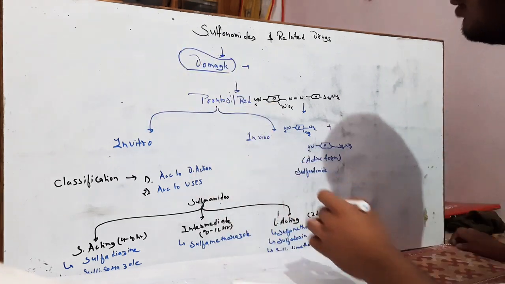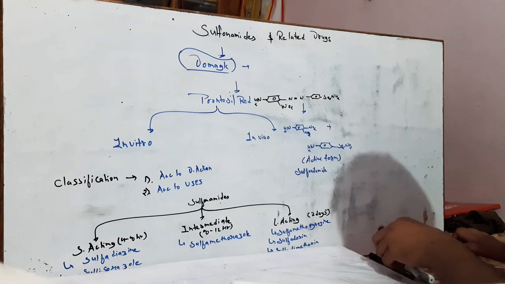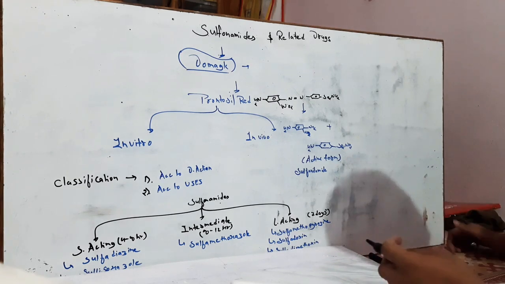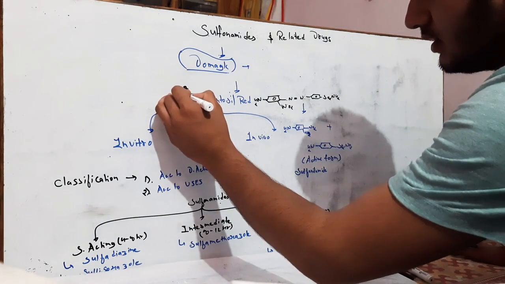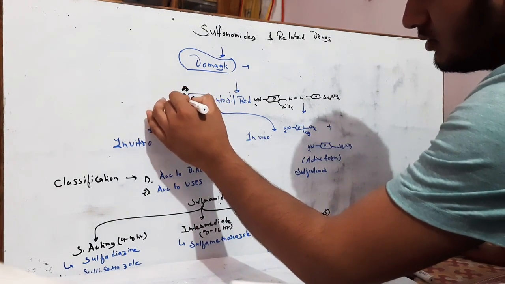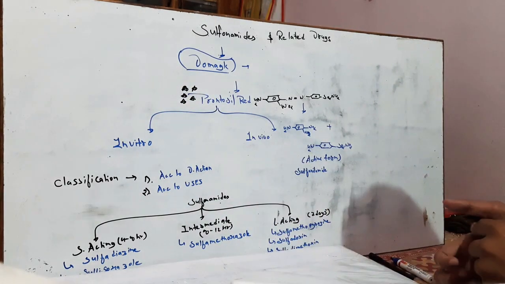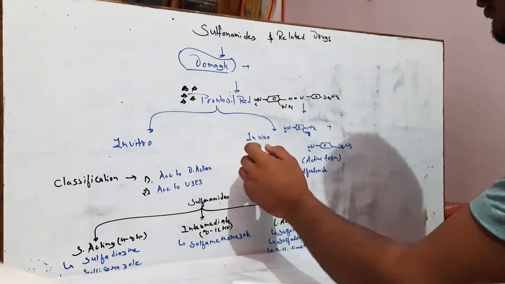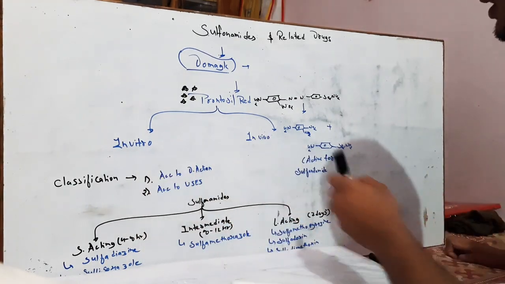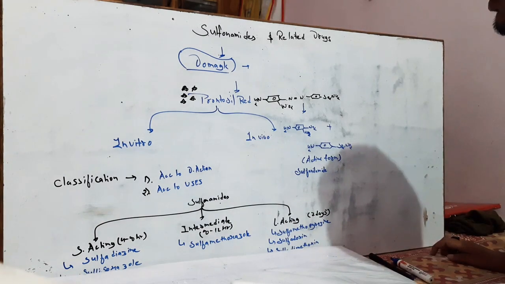did the discovery of the sulfonamide. Sulfonamides were discovered by the scientist Domagk. He did the experiment using the prontosil red dye. This is the dye used by Domagk, and he did experiments in vivo as well as in vitro. Both types of studies he did, and he found that there is an action of prontosil red on